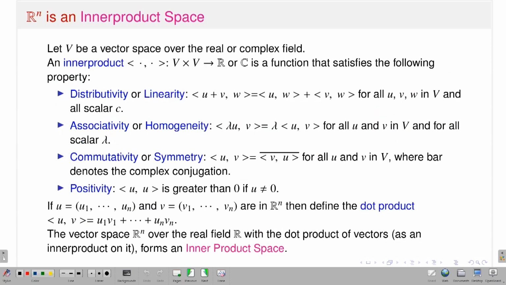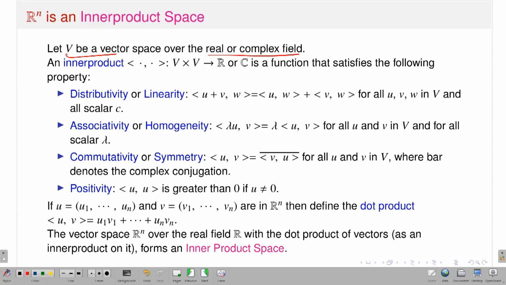Now, one can also say Rn is an inner product space. Now, what is the definition of inner product? Again, if I start with a vector space V over a real or complex field, an inner product, which I denote by this symbol, is a map from V cross V to R or C, that means the corresponding field I am considering for the vector space, which satisfies the following four properties. What are the properties? The first property is linearity. That means the inner product of u plus v and w should be exactly equal to the inner product of u and w plus the inner product of v and w, and this is true for all u, v, w in V.